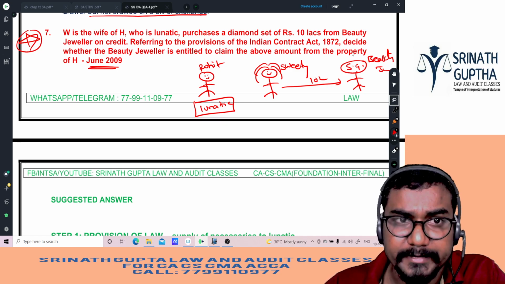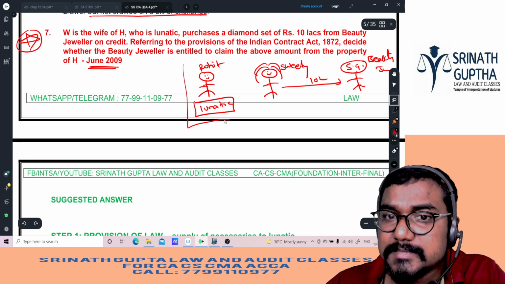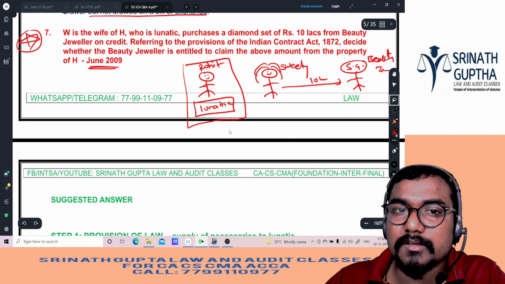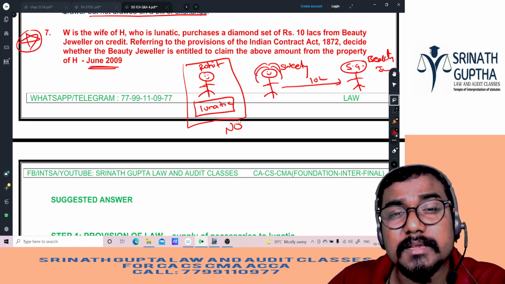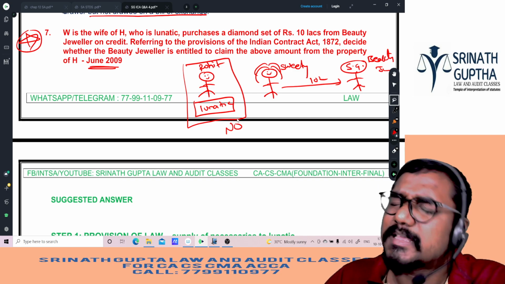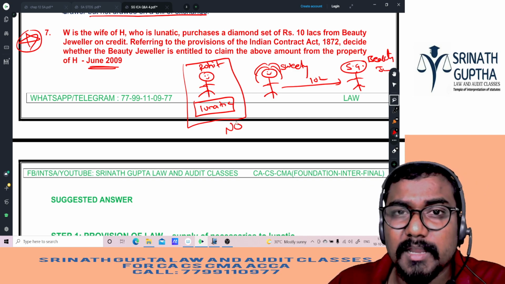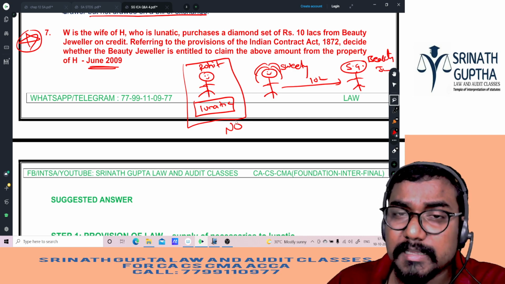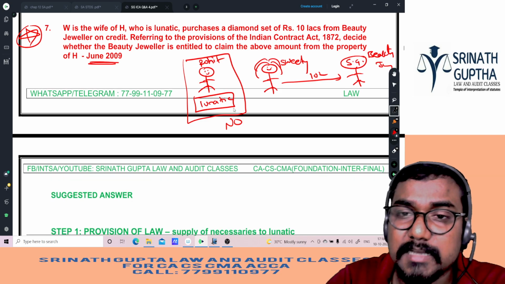Referring to the provisions of the Indian Contract Act, decide whether Beauty Jewelry is entitled to claim the above amount from the husband. Answer is yes or no, sir? No, because a 10 lakh jewelry necklace is not necessary. If you supply the necessaries to lunatic dependents, that estate is liable. Here the necklace is not necessary, beta.